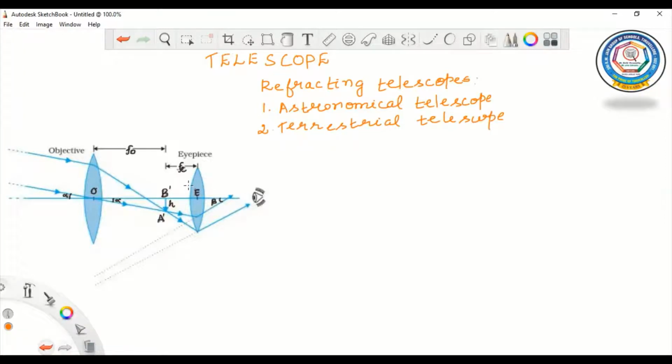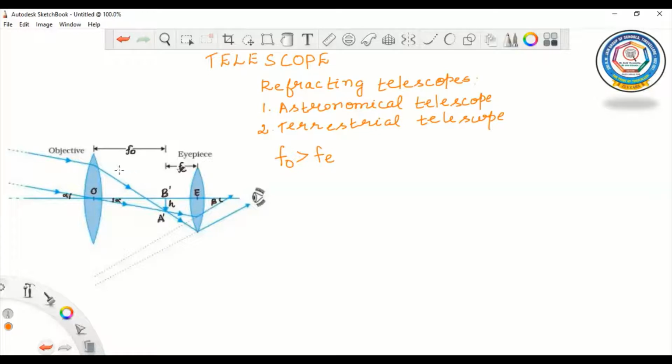So this is our objective lens and this is our eyepiece. And this objective lens has a focal length greater than the focal length of an eyepiece. The objective lens also has larger aperture than the eyepiece.